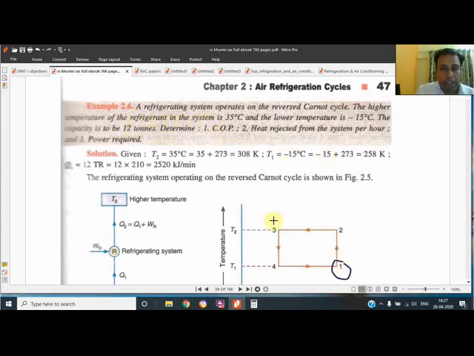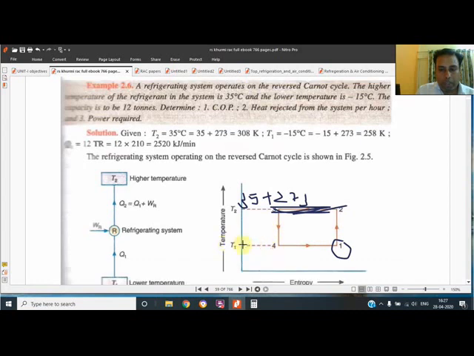The higher temperature is 35, so it is 35 plus 273, and the lower temperature is -15, so it is -15 plus 273. The capacity is 12 ton. We have to convert the ton into kilowatt or kilojoule per minute. Determine the COP, heat rejected per hour, and power required.